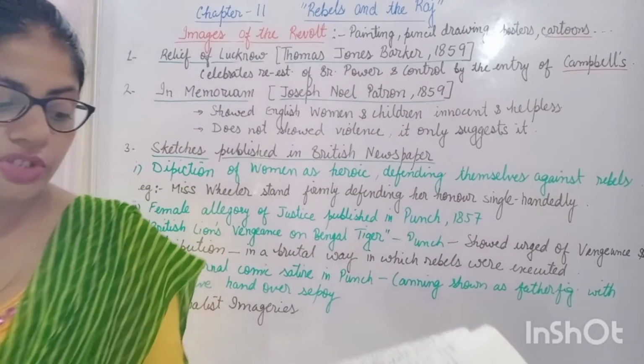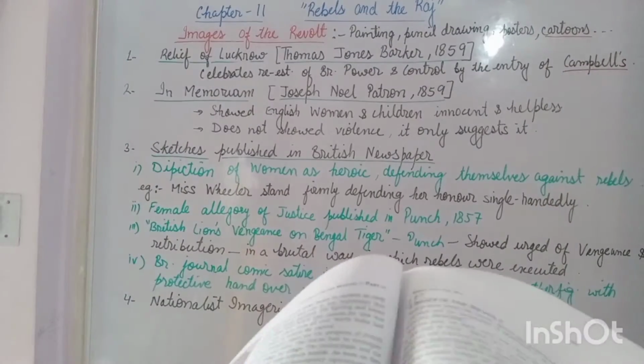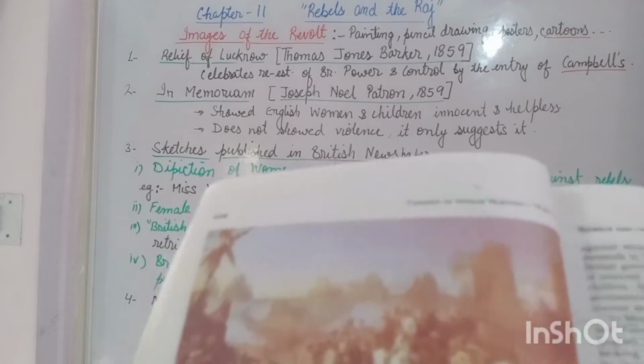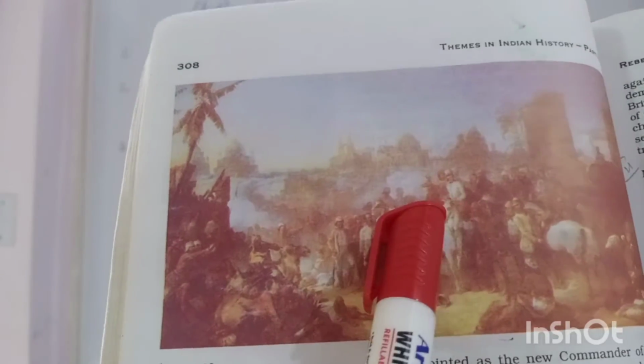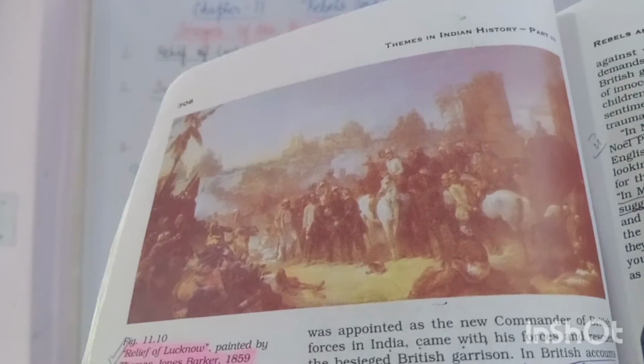The other officials were Colonel Inglis, Outram, and here the officials can be seen. Here 3 officials are there. One is Colonel Campbell, another one is Outram, and the third one is Havelock. In the picture you can see the ground is littered. It means the lightning is there on the ground.